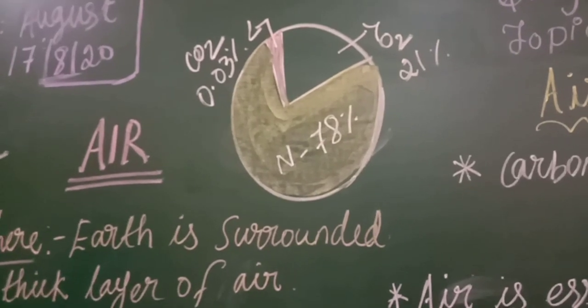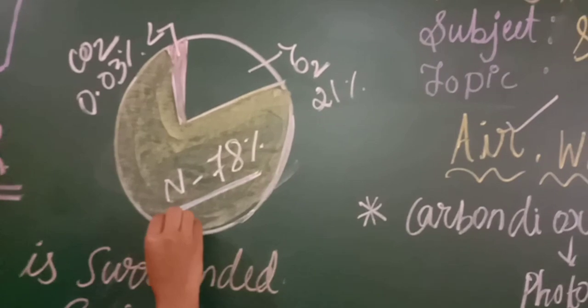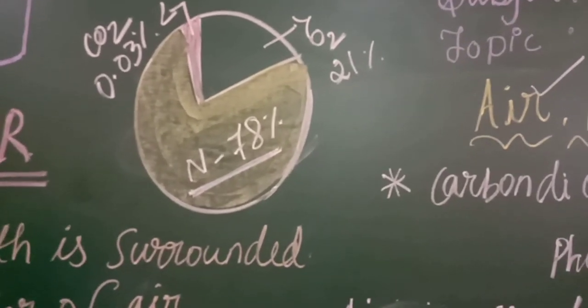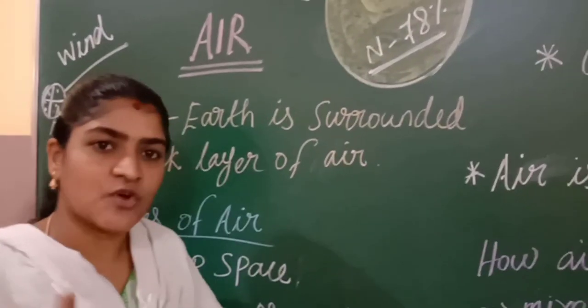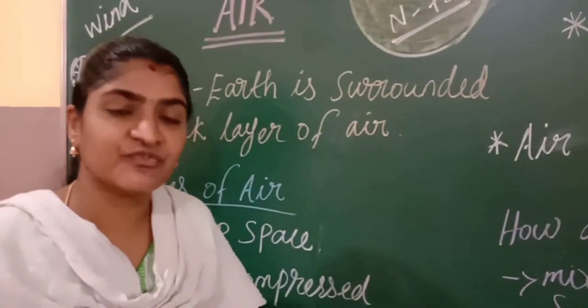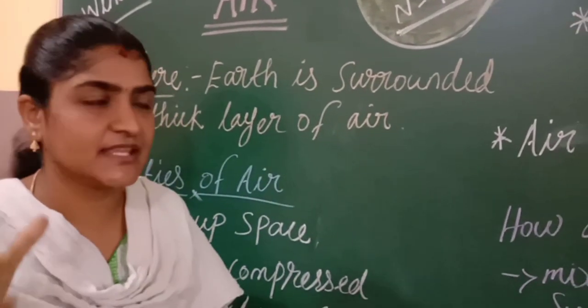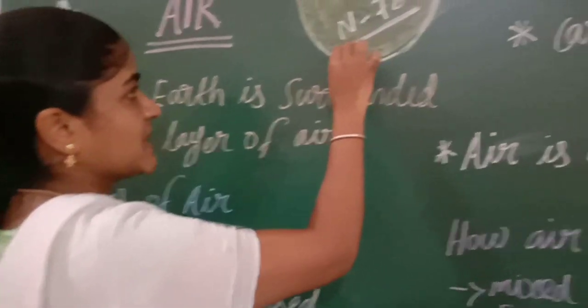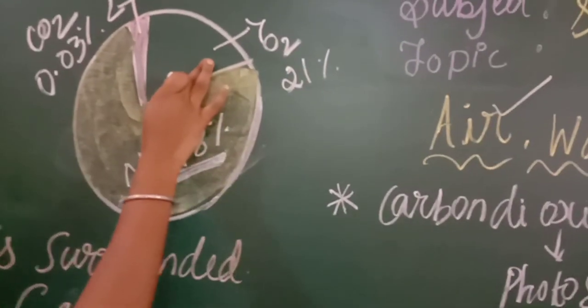In that, a total of 78% is nitrogen. What is the use of nitrogen? It is helpful for plants. In soil also we can see nitrogen. With the help of nitrogen, the plant grows very healthy. Nitrogen is a major composition of the air. And next one is oxygen.